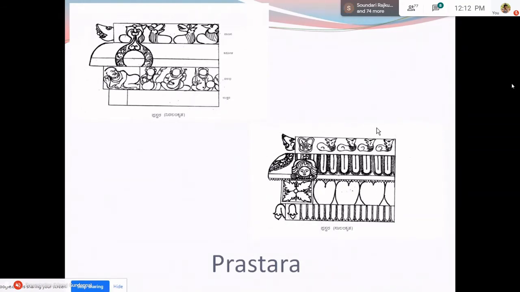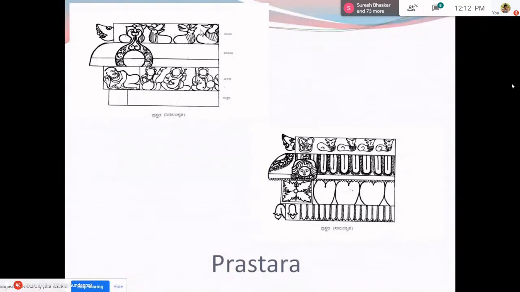Usually a prastara has 4 major moldings, beginning from what is called Uttara, Valabhi, Kapota and Vajana. In the initial days of temple construction, especially when a temple is constructed in a soft medium like wood, brick and mortar, all these moldings become very utilitarian.